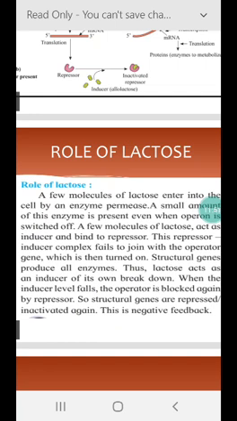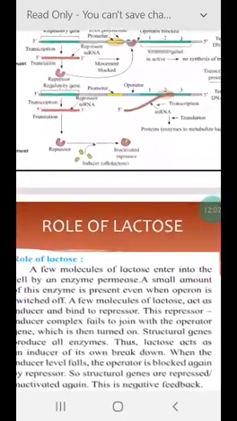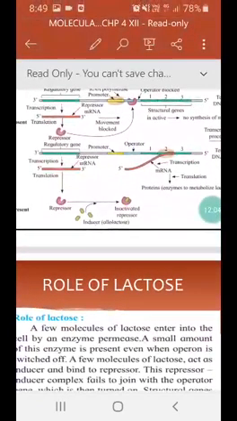So this is all for today: how the lac operon operates, which three structural genes are expressed in the lac operon, and what the role of lactose is. I hope you have understood today's topic.